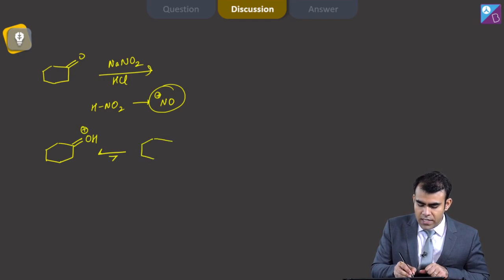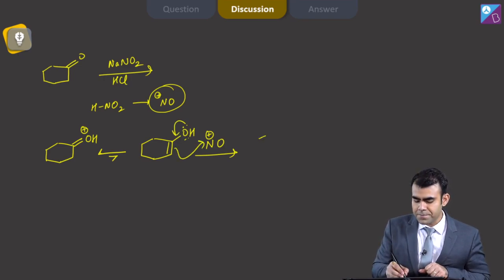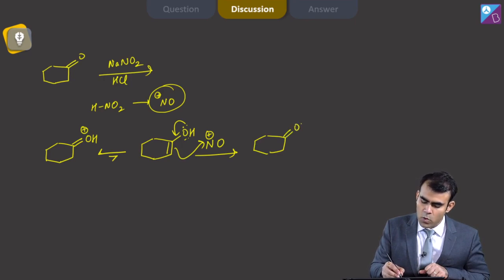If enolization happens, we get something like this, and now it reacts with NO+ and these electrons move here. After that we get OH+ and here we have NO.